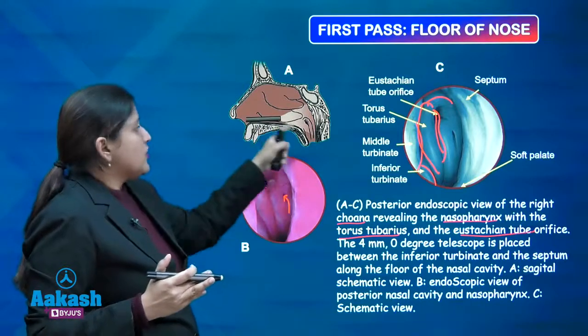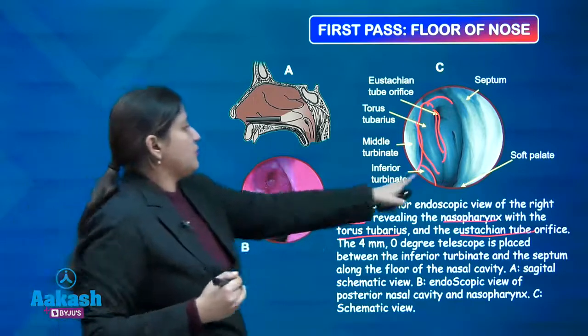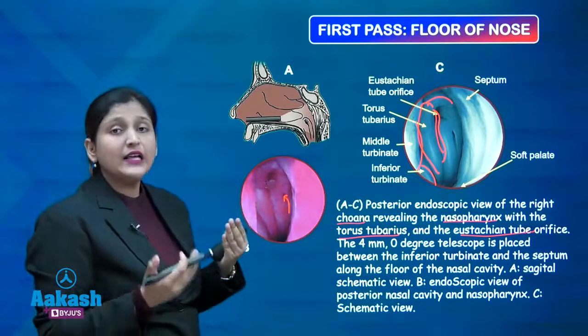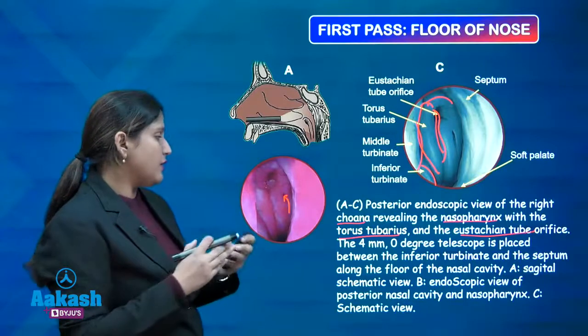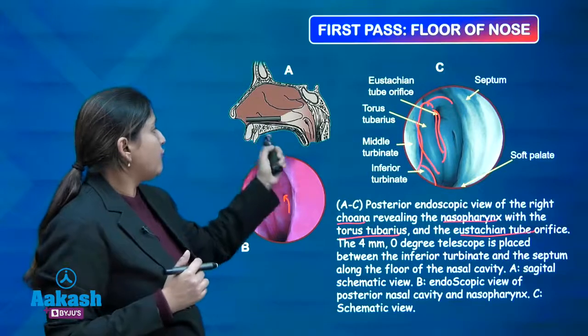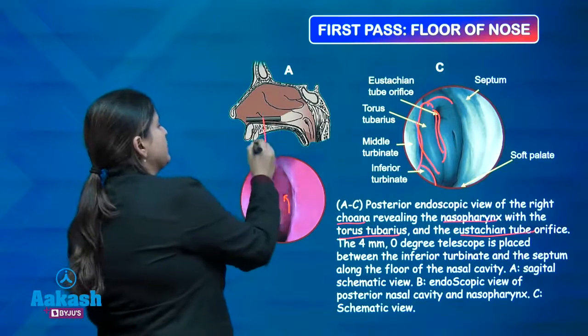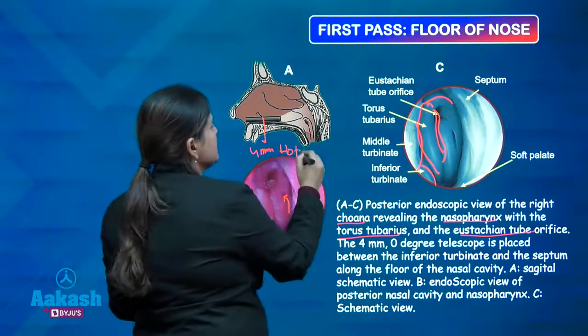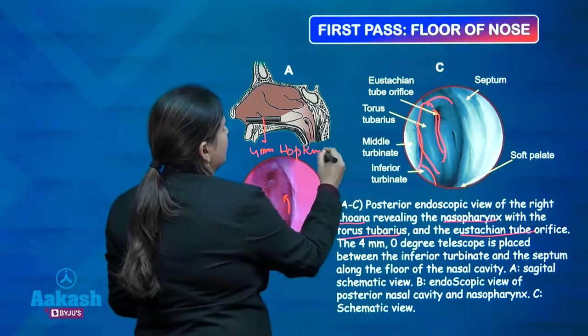You can use a 0-degree telescope. The 0-degree telescope will give such a view. You can use other 70-degree, 30-degree or 45-degree telescopes, but they will give different views. Usually a 4 mm endoscope is used. This is also called a Hopkins rod.